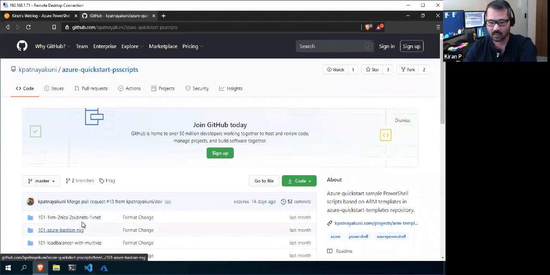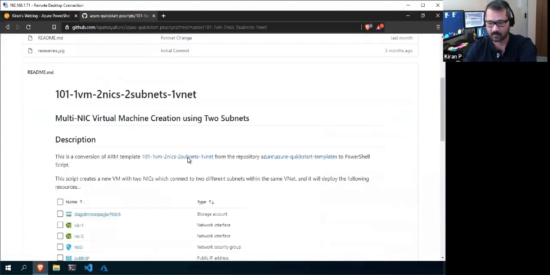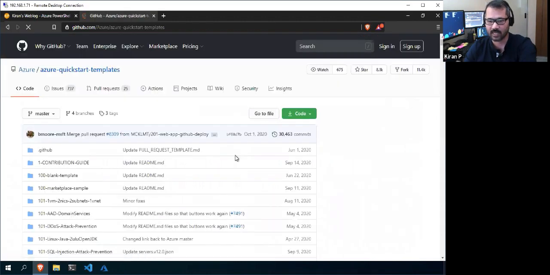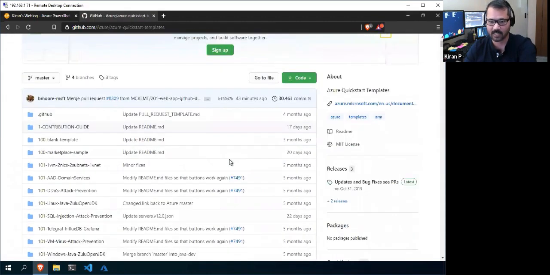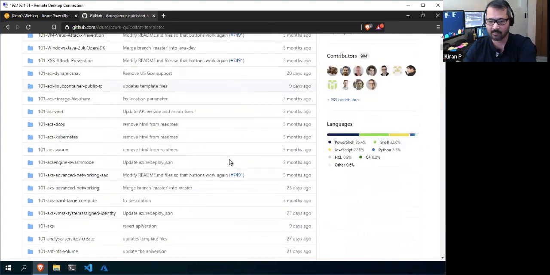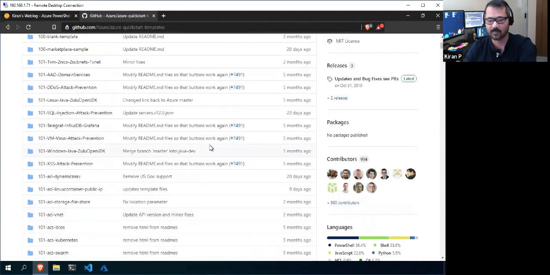This is the place where Azure is keeping all the ARM templates. Whenever I get time, I go through the templates and try to convert them into PowerShell scripts to the best of my knowledge, so that it'll be easy for me as future reference as well.